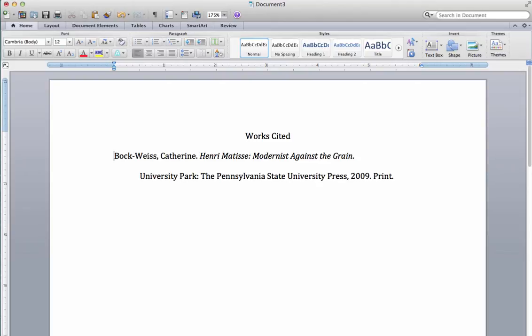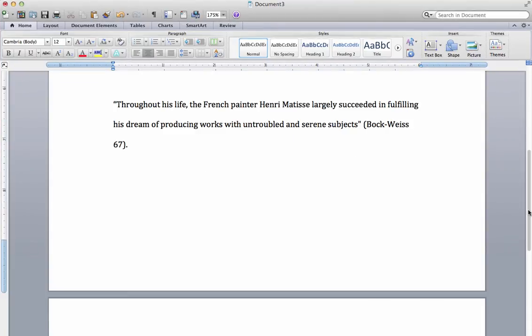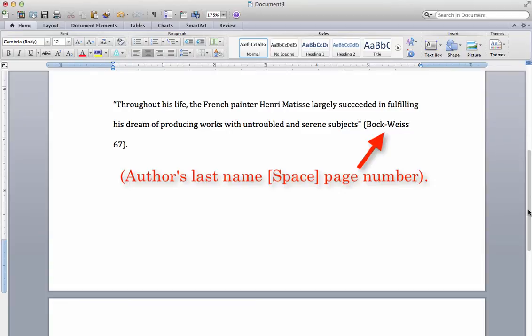There are a few different ways to include an in-text citation in your paper, depending on how you structure your sentence. One way is to use the entire sentence from the source in your paper and cite the author and page number at the end in parentheses, like the example on your screen. As you can see, I've put the entire sentence in quotation marks because I've taken the entire thing directly from the source. And then for my citation, I've put the author's last name followed by the page number, both within parentheses, and then I've closed it with the ending punctuation for the sentence, which in this case is a period.